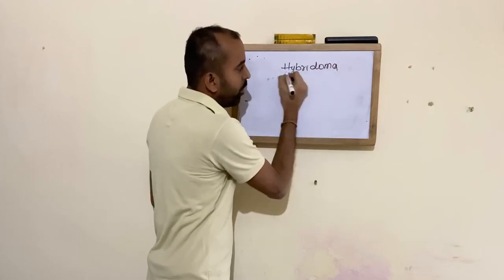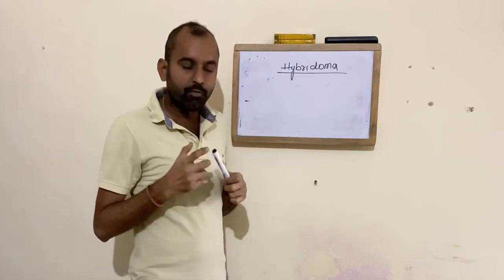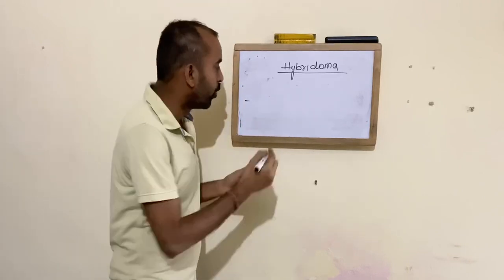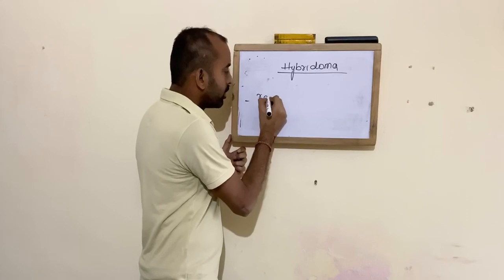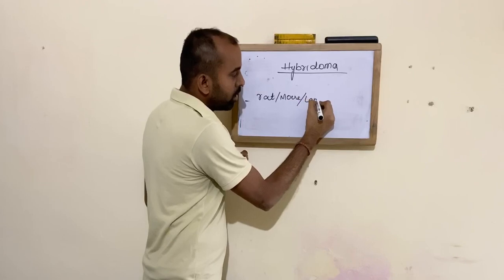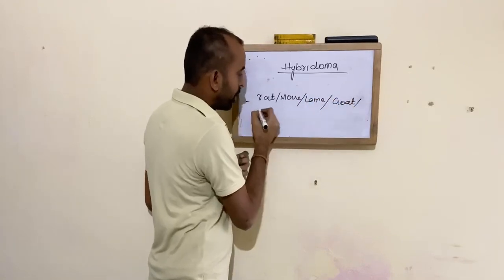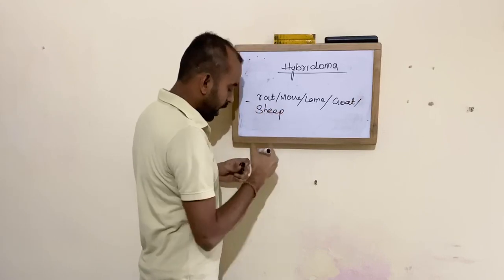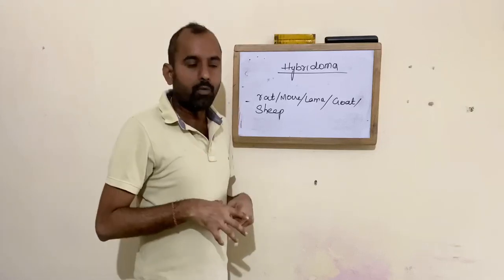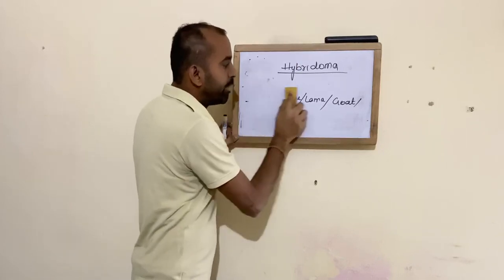Here in the hybridoma technology, we transfer the virus into a mammal or primates which are near to human beings. Suppose we take a rat or mouse, or sometimes even a llama, goat, or sheep, any other animal, where you inject the virus into the animal. Thereby you expect that these animal cells produce antibodies.